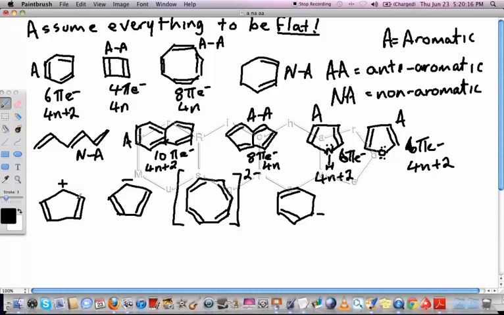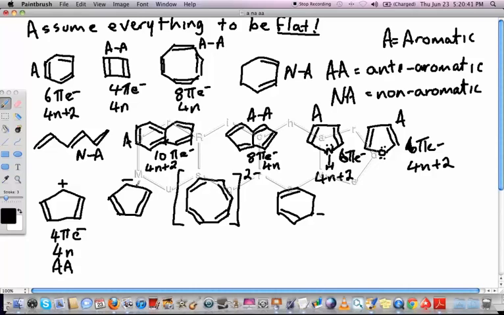But that positive charge is still conjugated with the system. What it actually is, is an empty p orbital, but it can still be conjugated with this pi system. And that's going to be 4 pi electrons, 2, 4, which fits 4n. So this compound would actually be anti-aromatic.